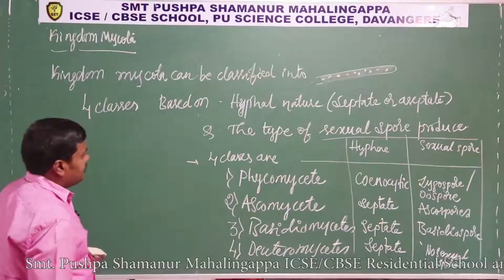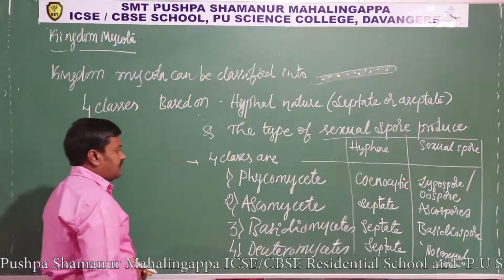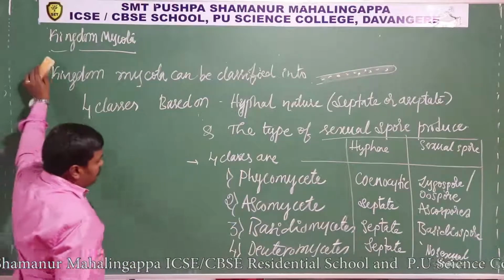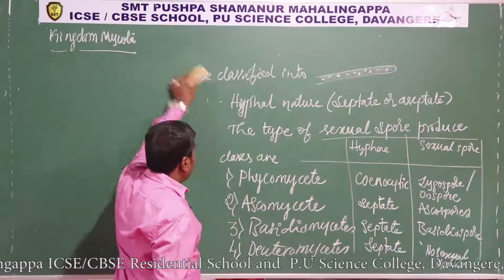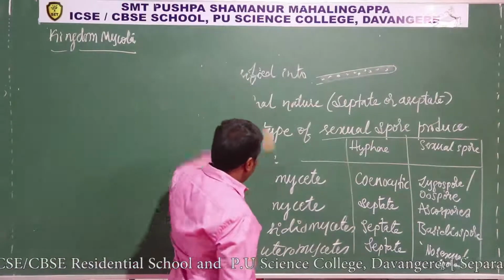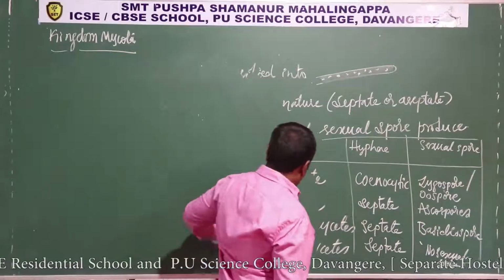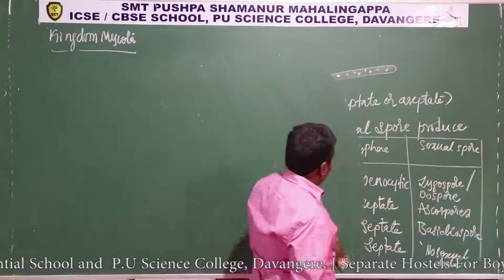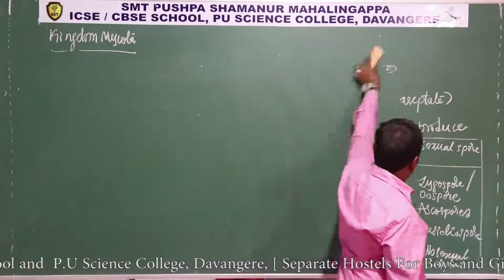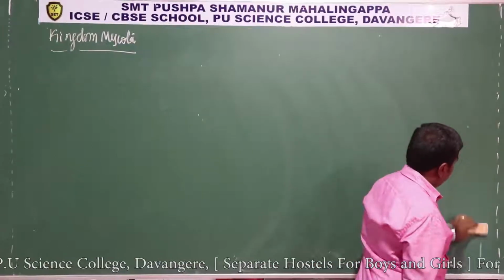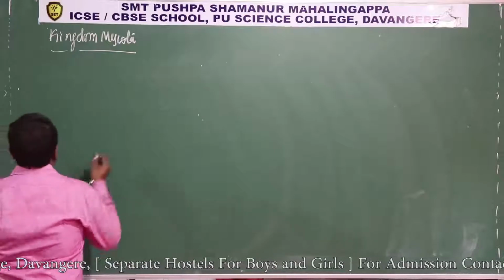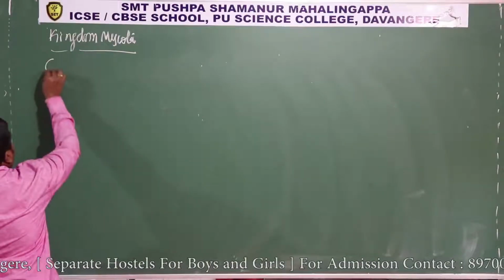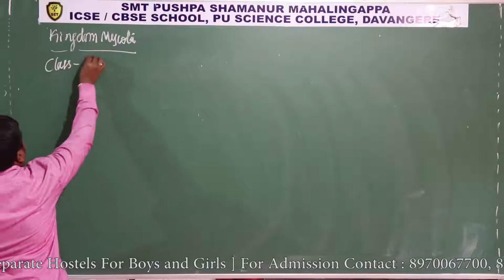So let's see the individual classes in a little more detail now. In all these classes, Phycomycete, Ascomycete, Basidiomycete and Deuteromycete, the fungi have different modes of nutrition, like saprophytes and parasites in all the classes. Okay, so let me deal with the primitive fungi first. The first class is the Phycomycete class.